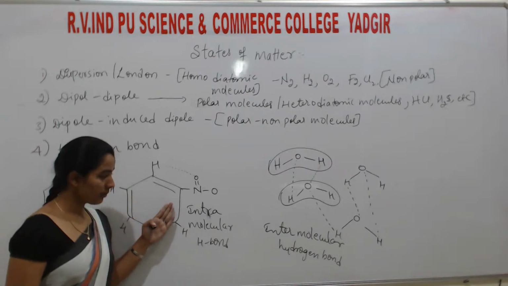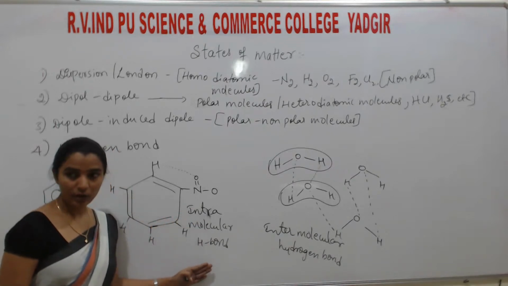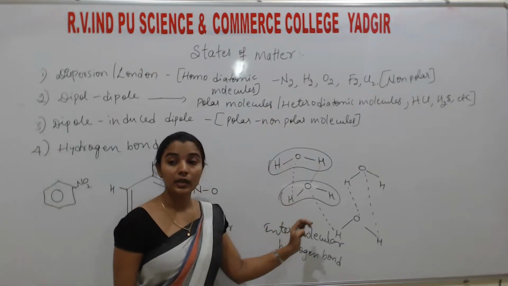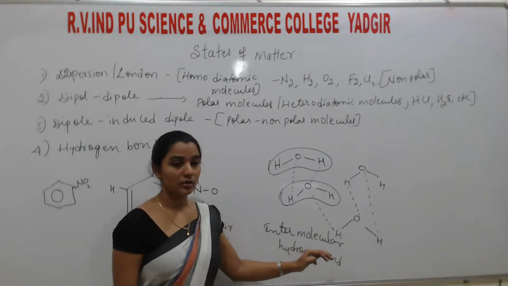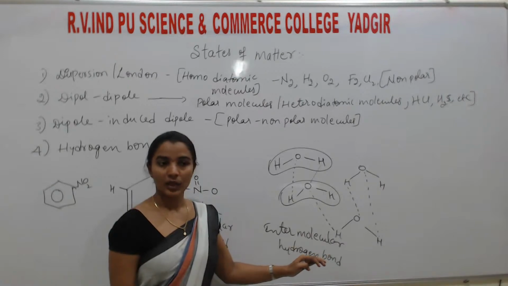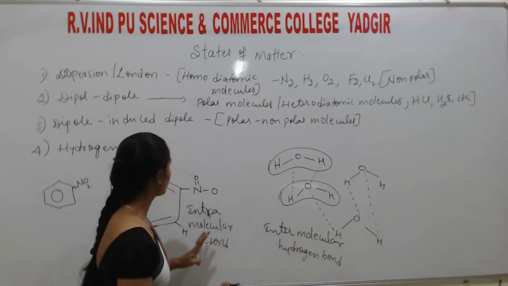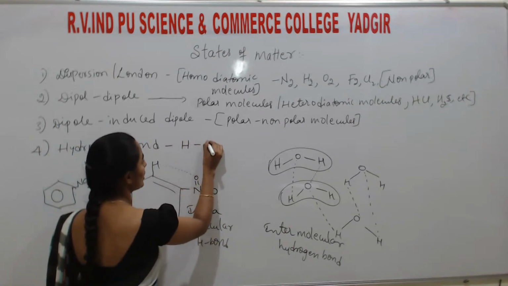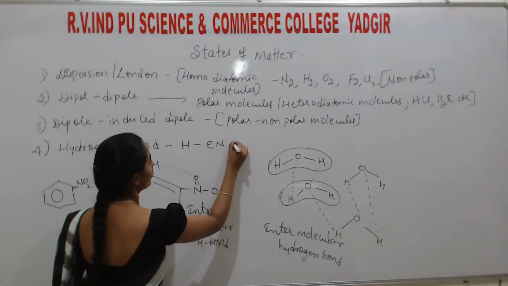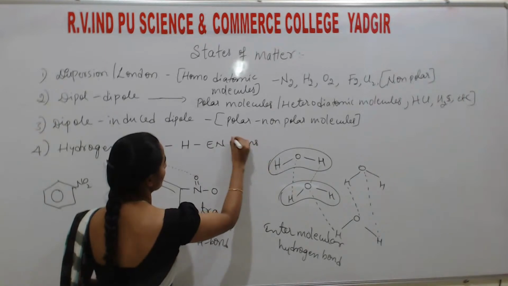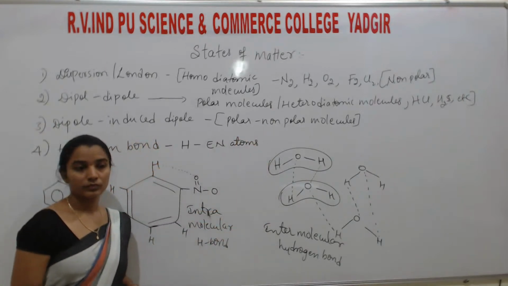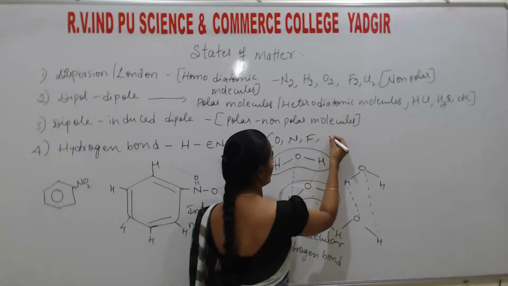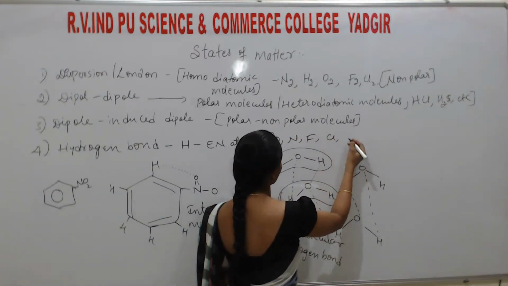Understand? Within the same molecule, intramolecular hydrogen bond. Between two molecules, it is an intermolecular hydrogen bond. Understand? So this is the hydrogen bond, students. The hydrogen bond only exists between hydrogen and highly electronegative atoms. It may be oxygen, nitrogen, chlorine, etc.